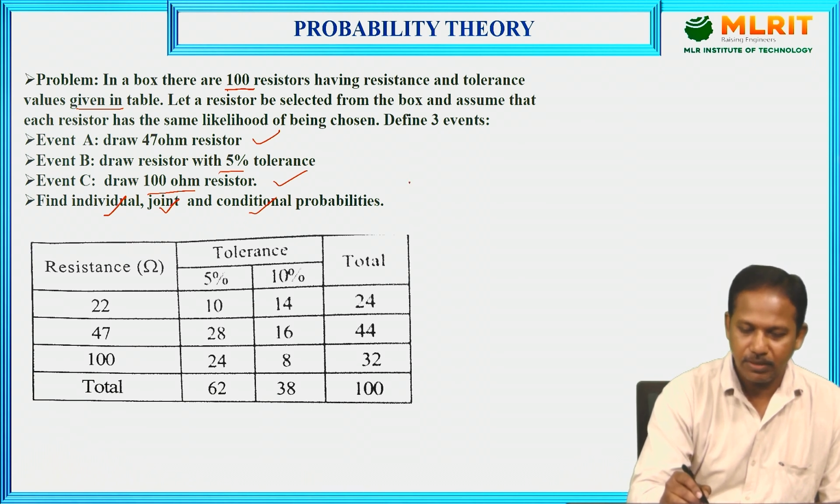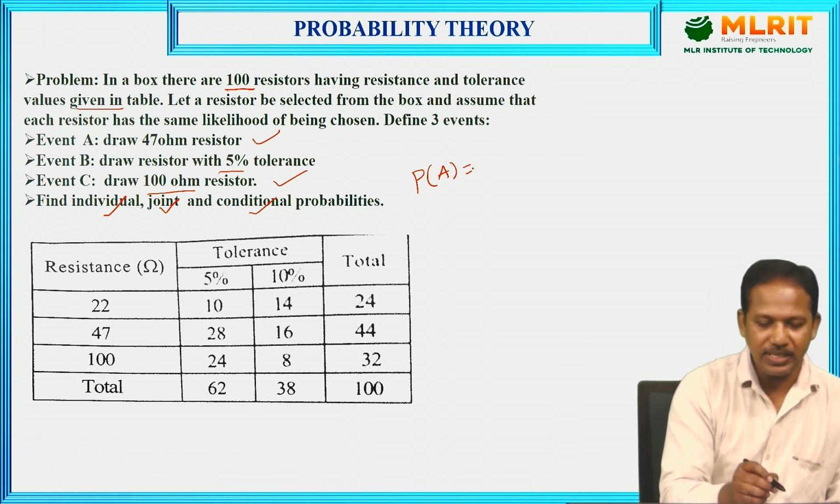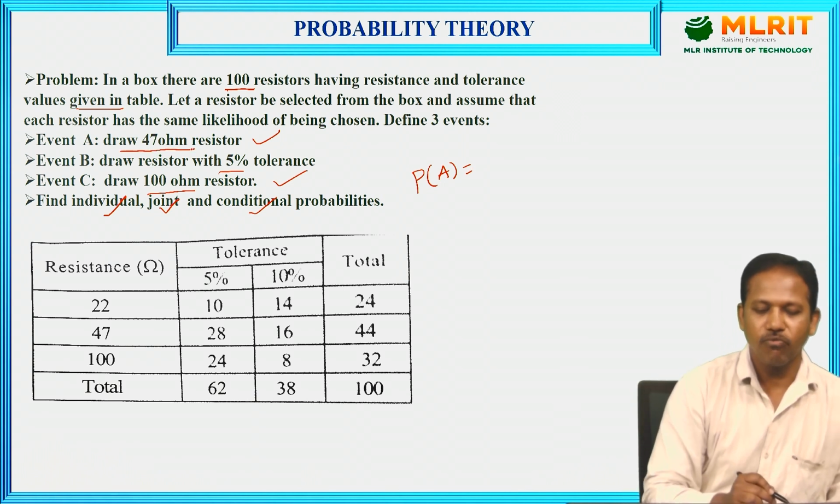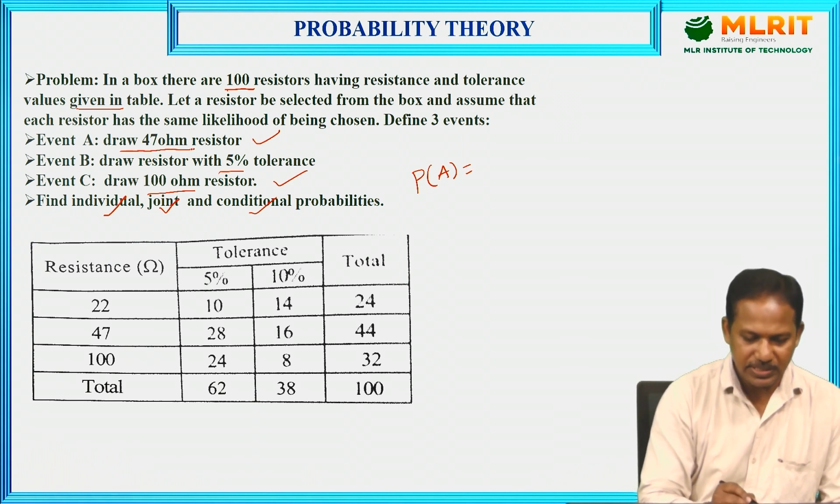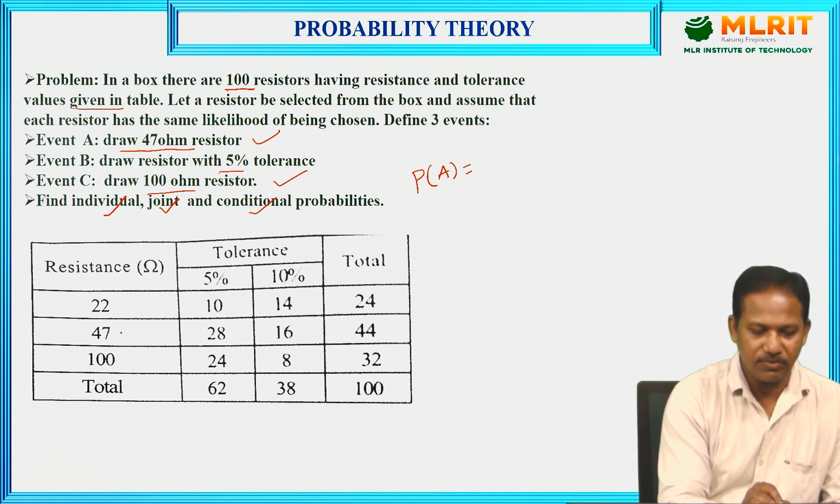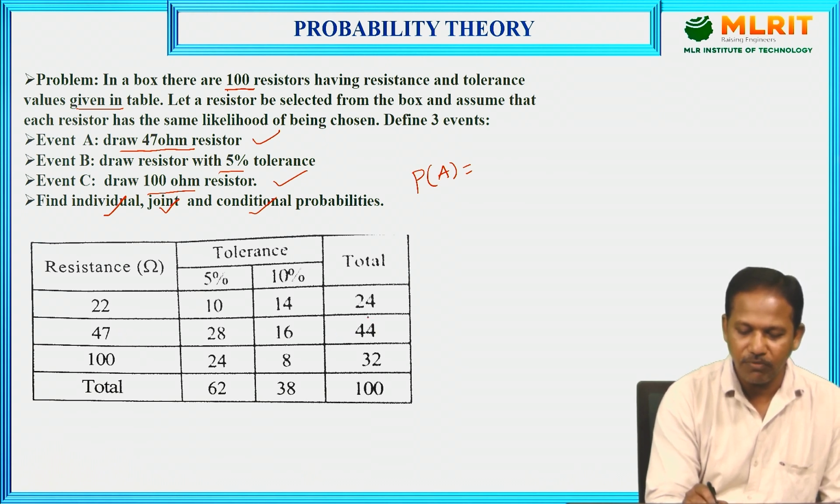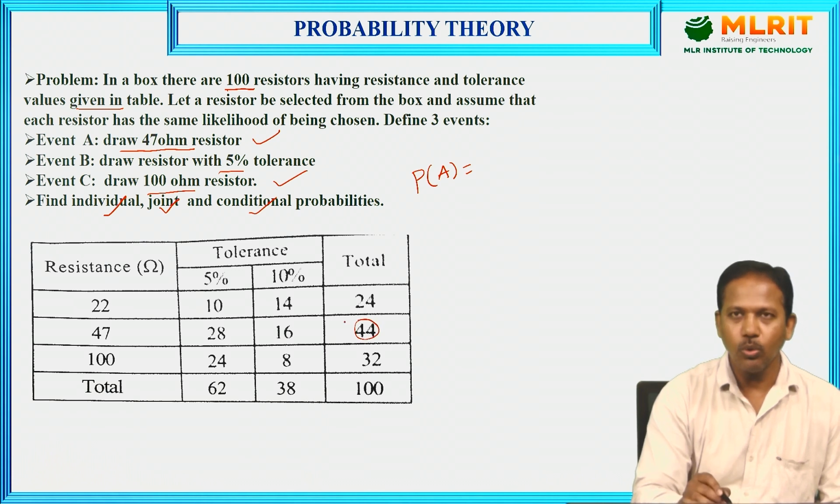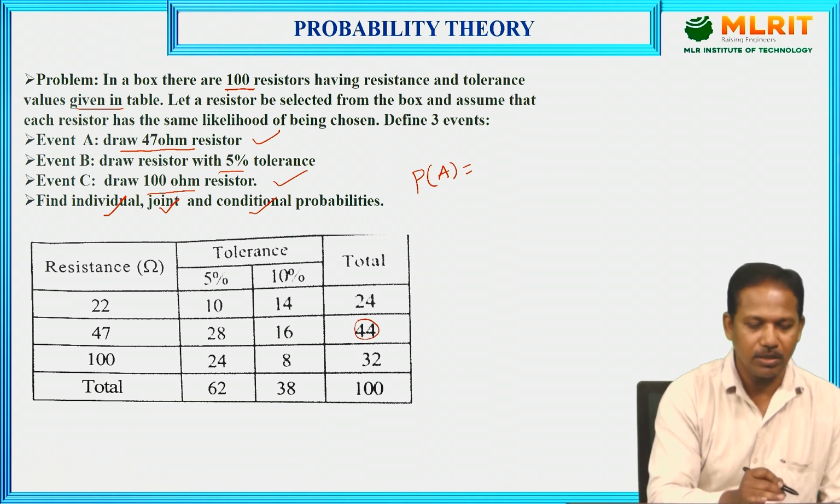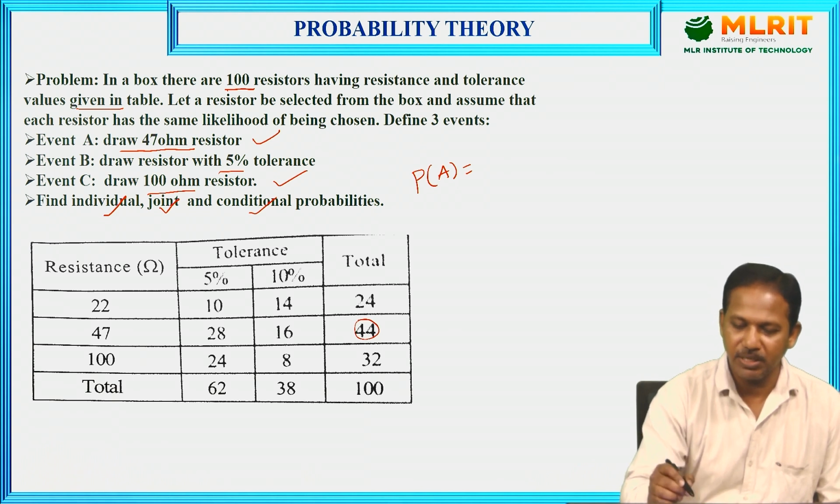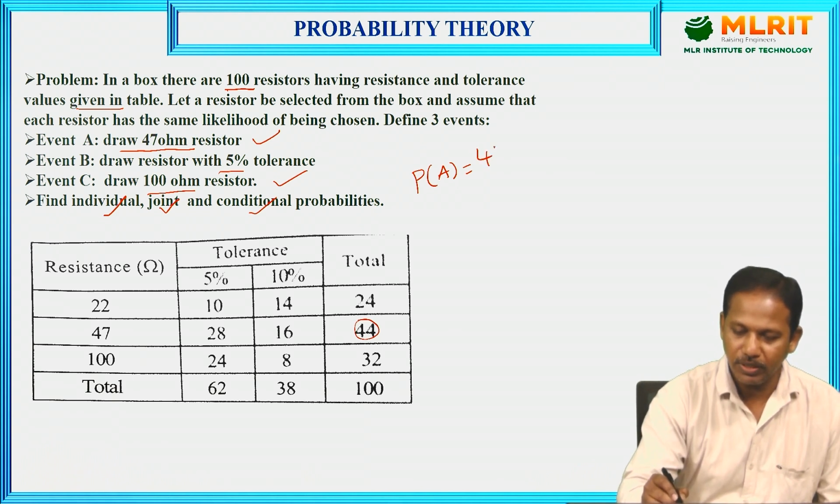See here, I want to find the probability of event A, the individual probability. See here what he is asking: draw a 47 ohm resistor. This is the 47 ohm resistor. The total number of 47 ohm resistors is 44. Out of 100, 44 resistors are 47 ohm resistors. So simply we can write 44 by 100.